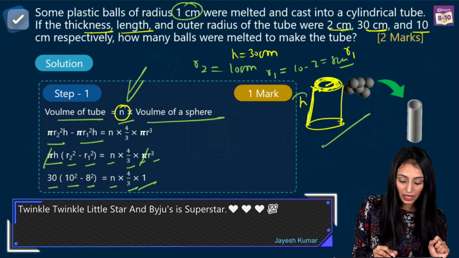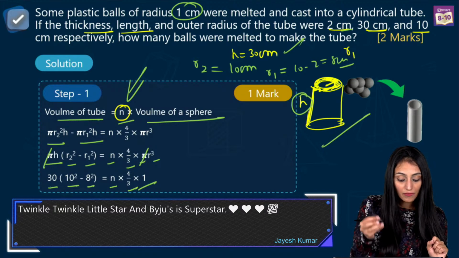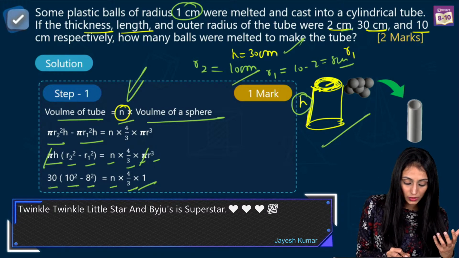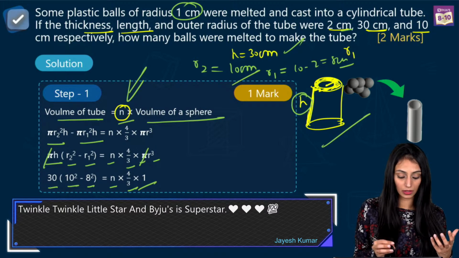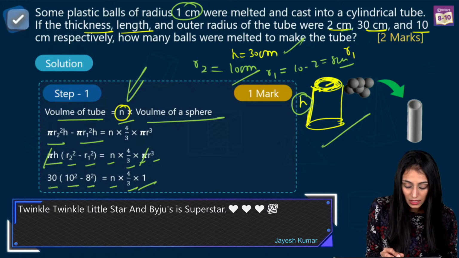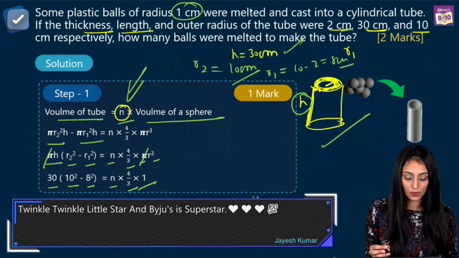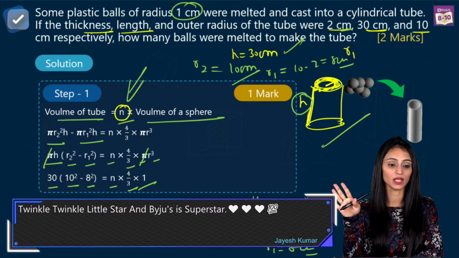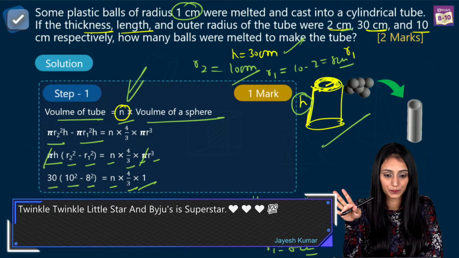Right? So we have the height, that is given 30 centimeter. We have the outer radius, that's 10 centimeter. From this point to this outer point on this circle. But we do not have the inner radius. We do have the thickness. See, inner radius plus thickness will give you outer radius. What is inner radius? We don't know that. Thickness is 2, outer radius is 10. So inner radius is going to be 10 minus 2, that's basically 8 centimeters. Yes? I hope this is clear now.